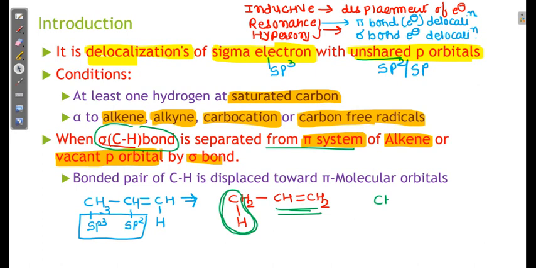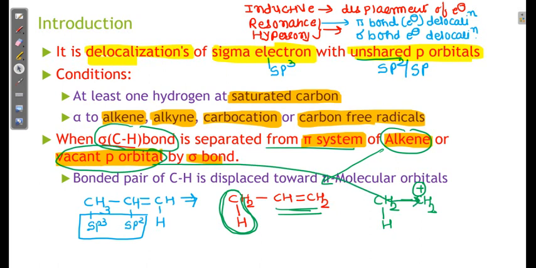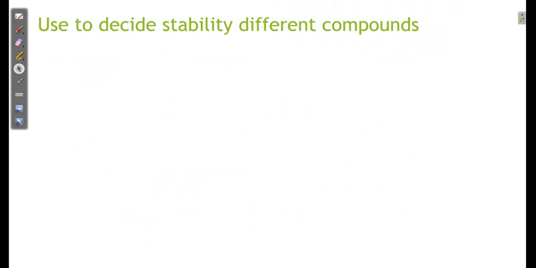Another case is CH3 and CH2 plus. In case of the alkene this is clear. In case of a vacant p orbital, this structure is very clear because this is sp2, so one p orbital is remaining. In this case hyperconjugation is possible, and it is used to decide the stability of different compounds.